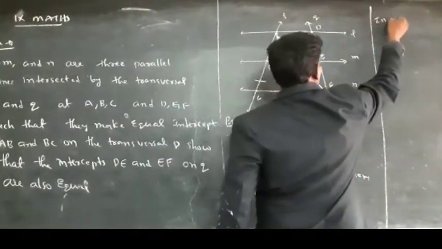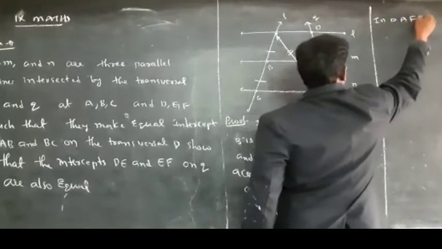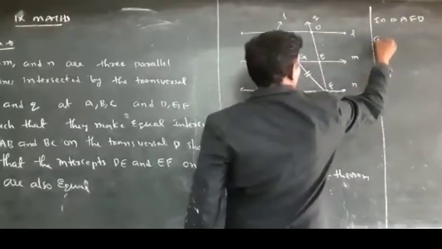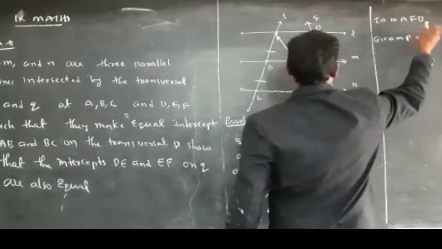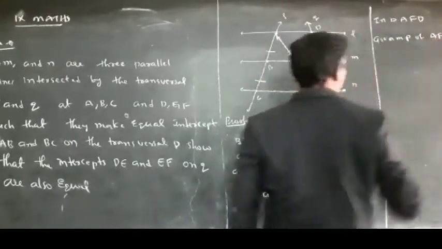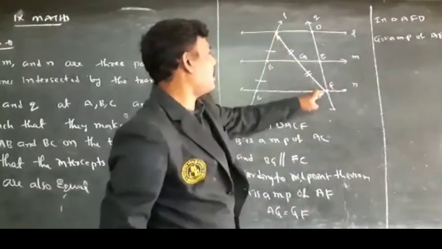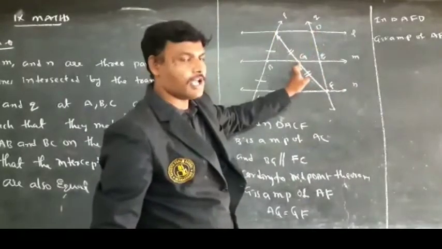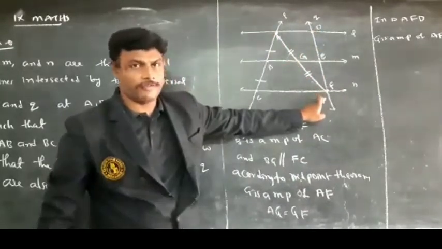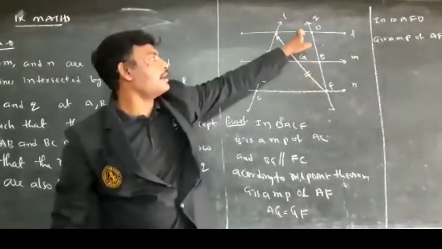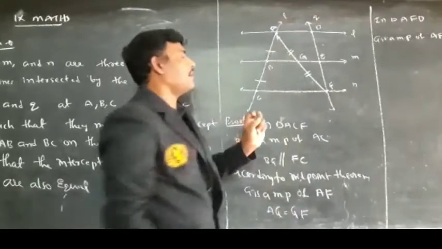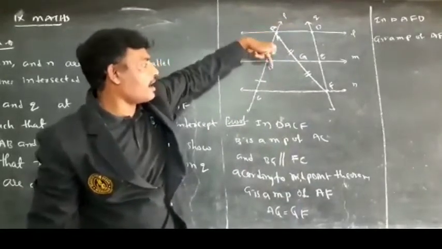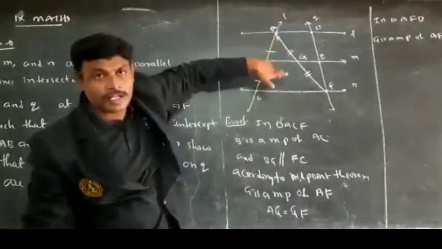In triangle AFD, G is a midpoint of AF, and also GE is parallel to AD. Why? Because L, M and N, these three lines are parallel.